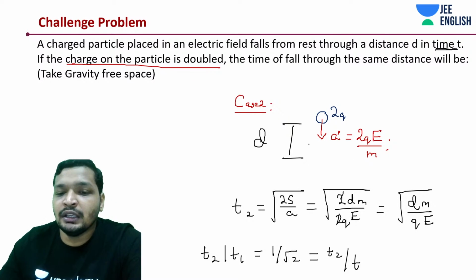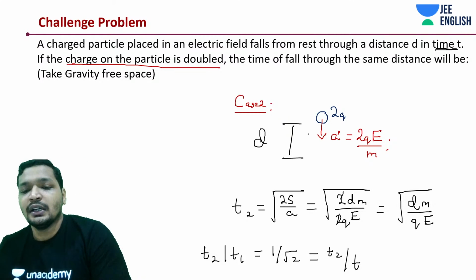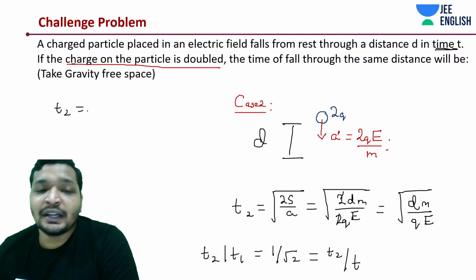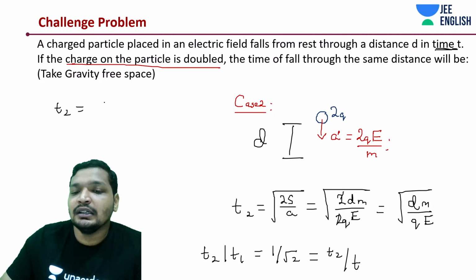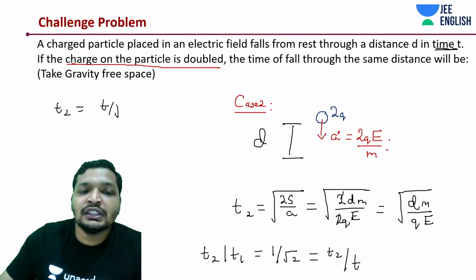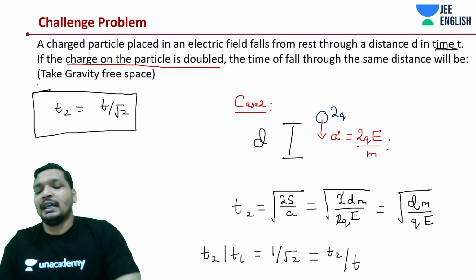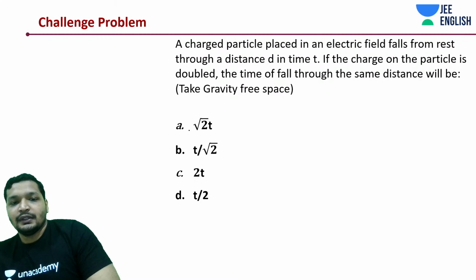Initially there was a charge Q and it has been doubled. Simply say T2 is equal to how much? It will take lesser time, right? Of course the acceleration is greater. Whenever you see such a question, you should know it should take lesser time because the acceleration is greater. So A is false, C is false, it's between B and D, and of course once you start calculating.